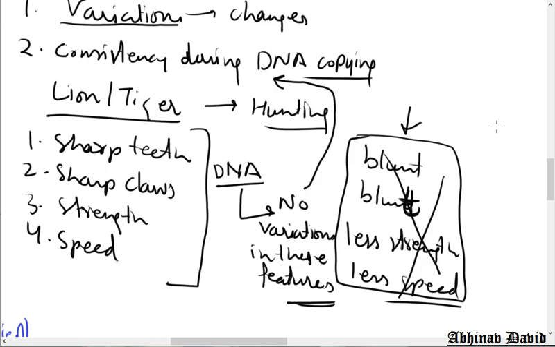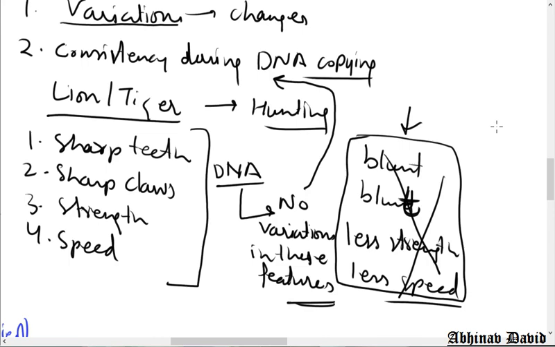If the parent tiger or lion has sharp teeth, then that feature will be passed to the next generation and they will also have sharp teeth. If they have sharp claws, the next generation will also have sharp claws. If they have strength and speed, the next generation will also have strength and speed.